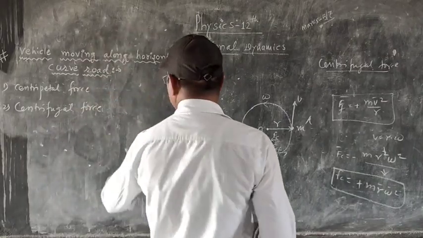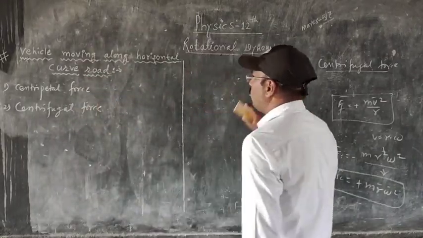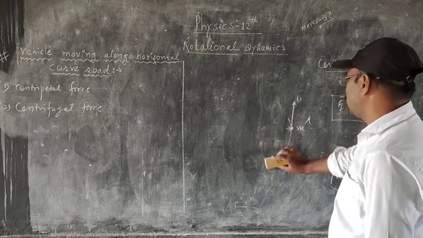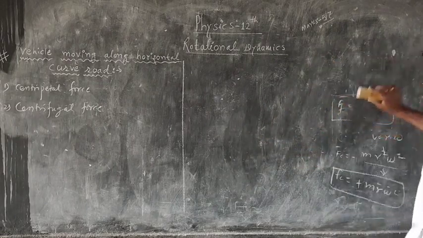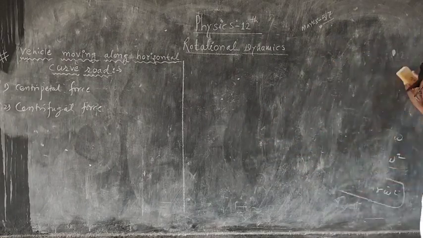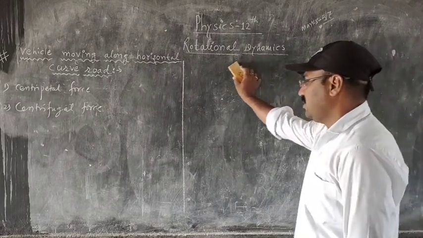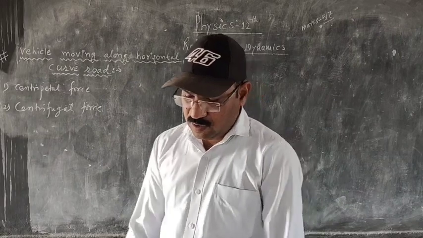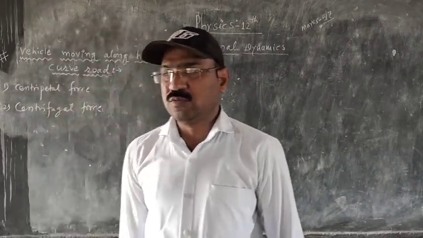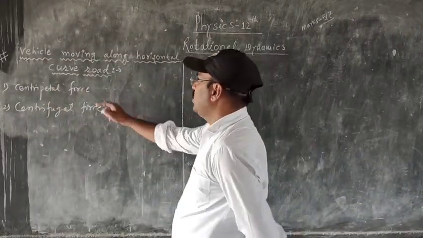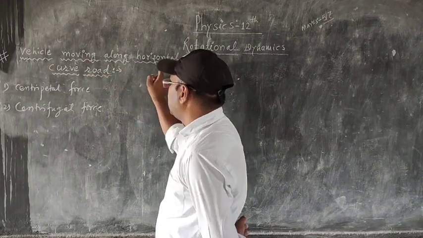So after that, we have to see the vehicle moving along the horizontal curve. अब यहाँ पे मैंने क्या किया? Centripetal force और centrifugal force दोनों मैंने explain किया। So on the basis of this centrifugal force, we have to discuss the vehicle moving along the horizontal curve.